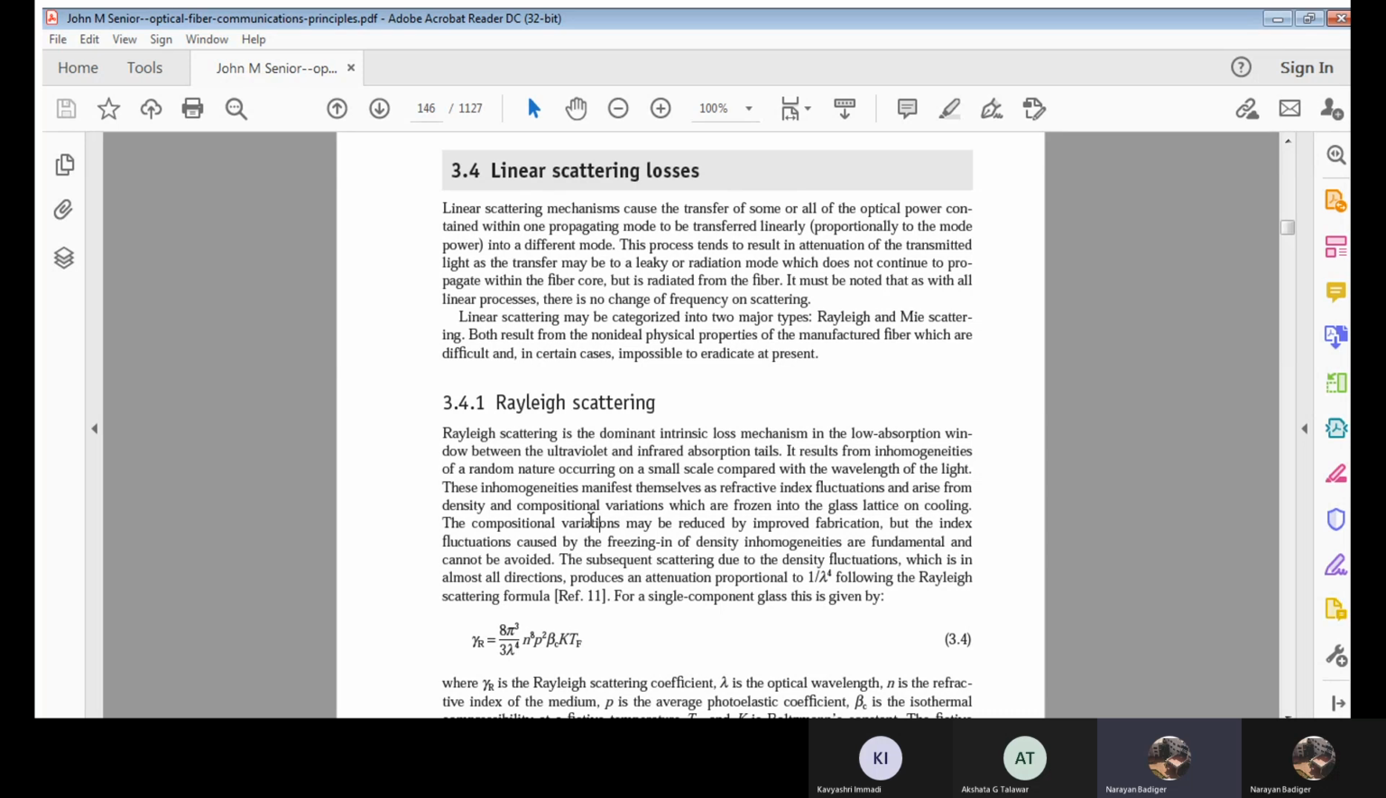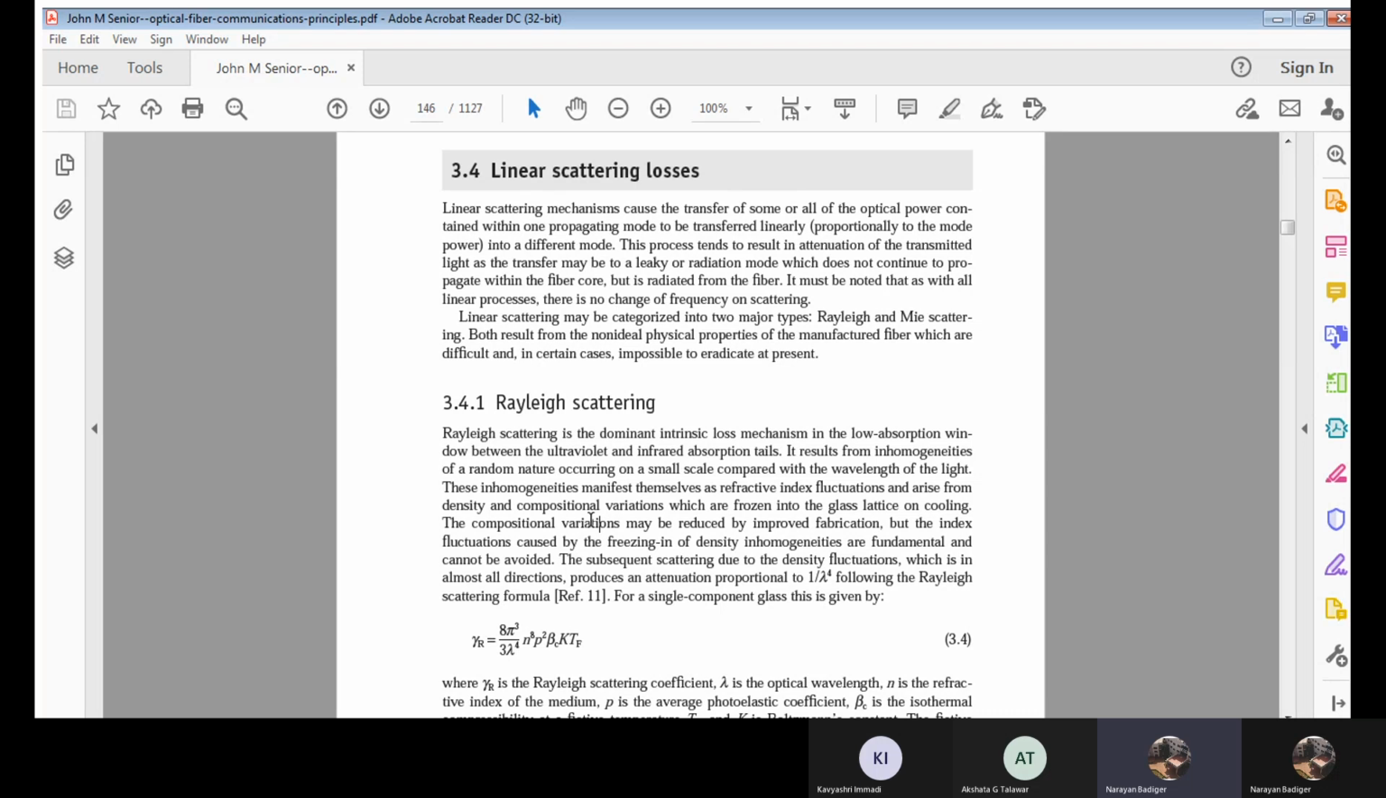Now the scattering here is due to density fluctuations. In general we can call it density fluctuation. This density fluctuation will be in all directions, and it produces an attenuation proportional to 1 by lambda raised to 4. Here lambda is the wavelength of the light wave propagating through this fiber and experiencing this kind of scattering. 1 divided by lambda raised to 4.